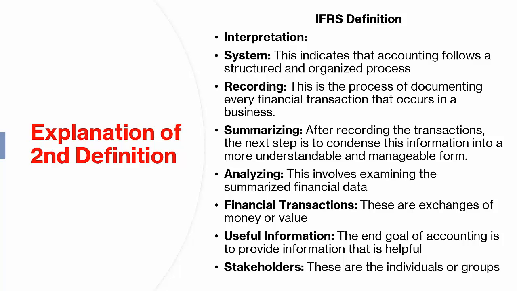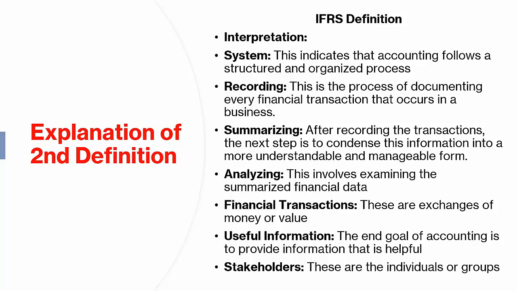IFRS definition. Accounting is a system of recording, summarizing, and analyzing financial transactions to provide useful information to stakeholders. Interpretation. 1. System. This indicates that accounting follows a structured and organized process with specific rules and procedures. 2. Recording. This is the process of documenting every financial transaction that occurs in a business. It involves noting down all monetary exchanges.